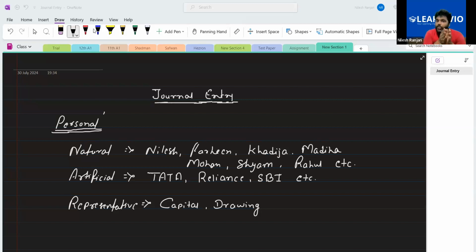Because in your own business, you will not write your own name. So instead of writing your name, we will use the words capital and drawing. So when you invest money into the business, it will be capital. And when you withdraw money from the business, then it will be called drawing. Okay. Is this clear?